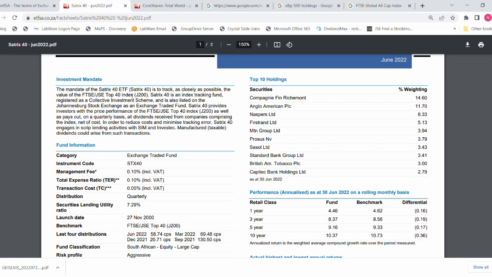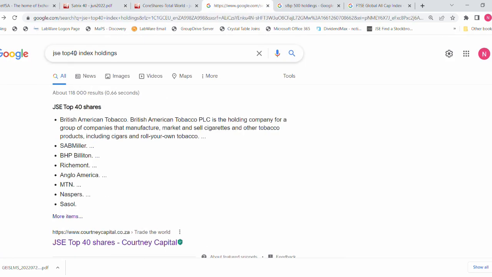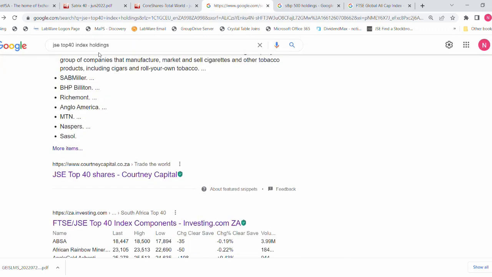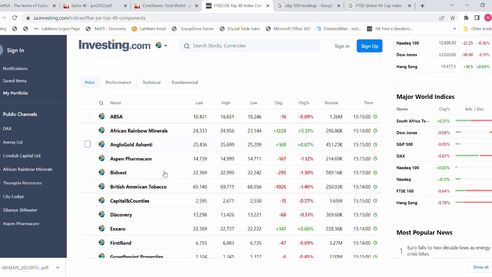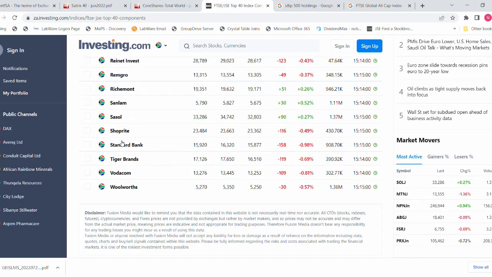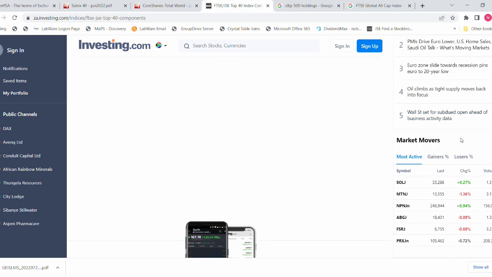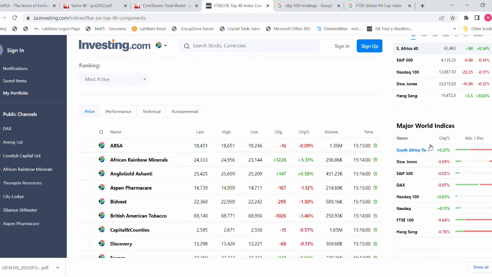And again, simply go and Google JSE Top 40 index to see which companies are in the top 40. So let me click on here. South Africa Top 40 constituents, they are listed down here. You can see ABSA alphabetically going down like that, with the last one being Woolworths. And an interesting thing, I love this website, it's actually showing you major world indices. The proper way to pronounce an index in plural, more than one, is not indexes, it's indices.